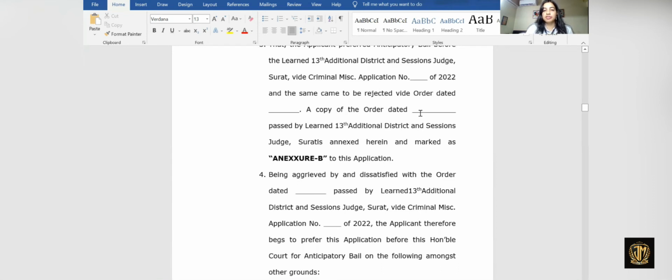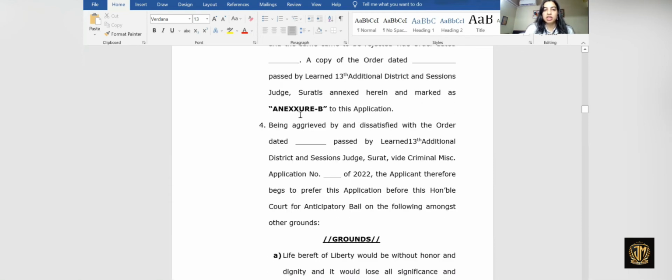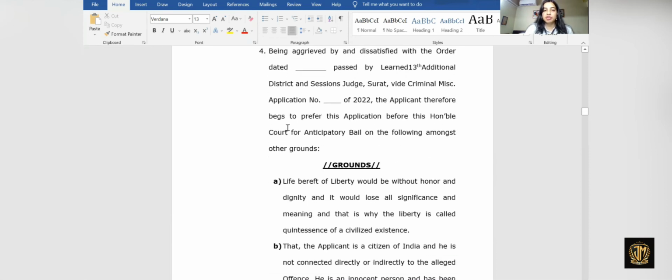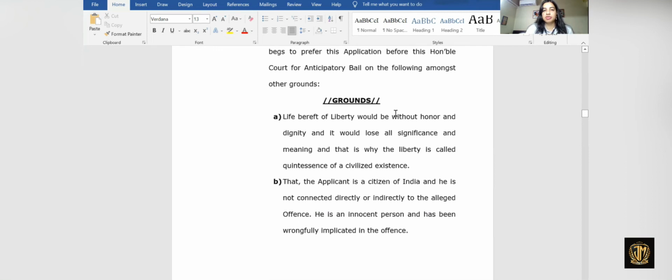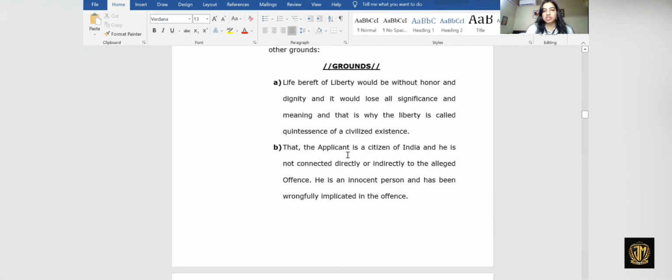Then we write that a copy of the order dated so and so, passed by the learned 13th Additional District and Sessions Judge, Surat, is annexed herein and marked as Annexure B. Being aggrieved and dissatisfied with the order, the applicant therefore begs to prefer this application before the Honorable Court for anticipatory bail on the following grounds. Then we mention what the grounds of the case are.